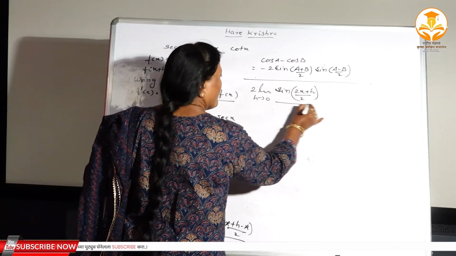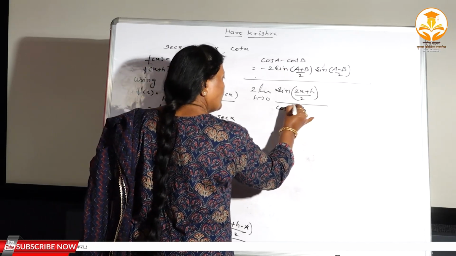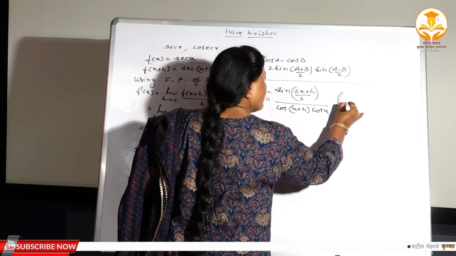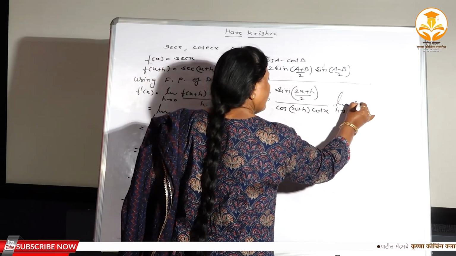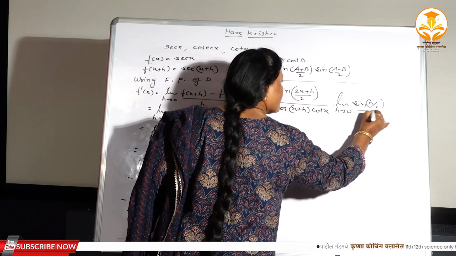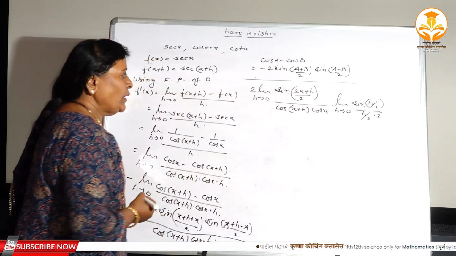So here you can write cos x plus h, here cos x, right? And here again limit h tends to 0 sin of h by 2, again this is h, again h by 2 into 2, because the angle should be repeated in the denominator.